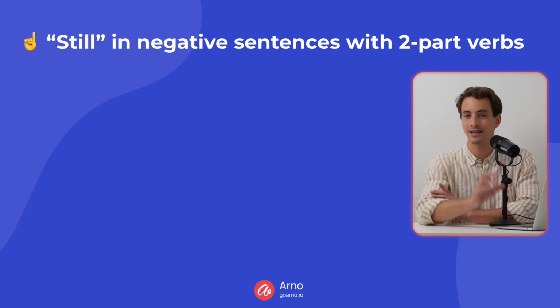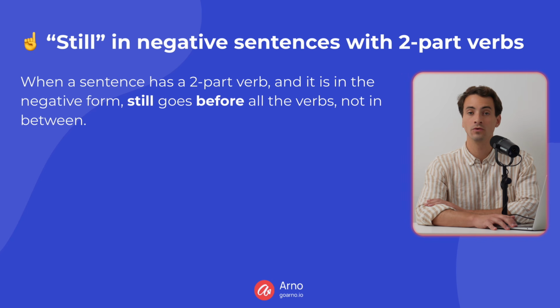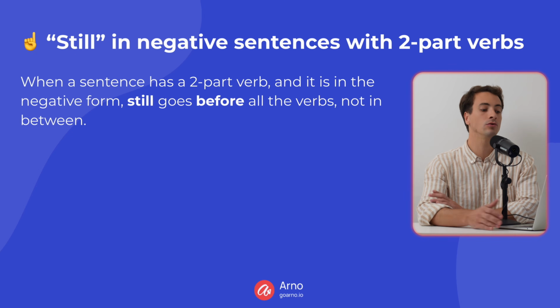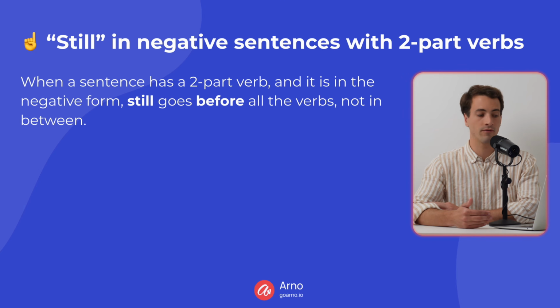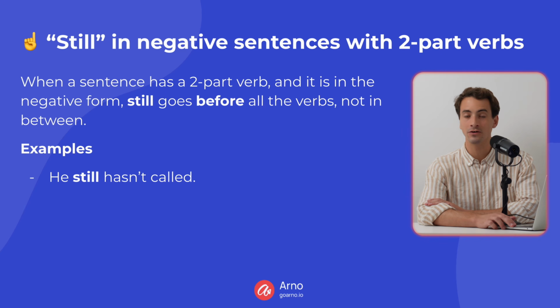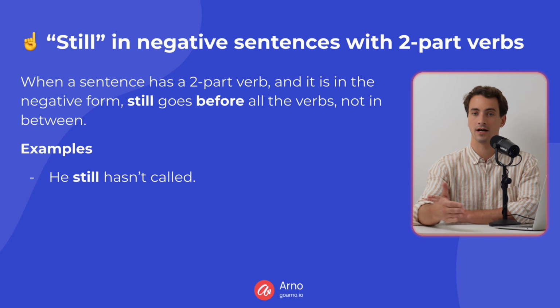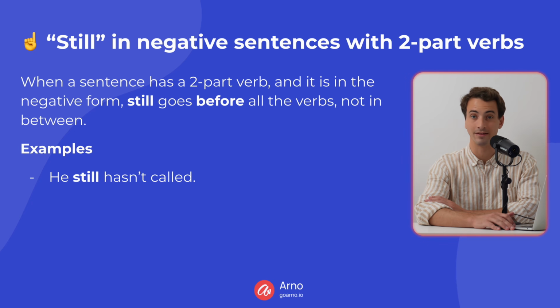There's a slight exception here when we have the adverb still in negative sentences with two-part verbs. So the rule is when a sentence has a two-part verb and it is in the negative form, so it's using not or is negated, still goes before all the verbs, not in between. So he still hasn't called. So still is coming before has called or has not called. Comes before, not in the middle.